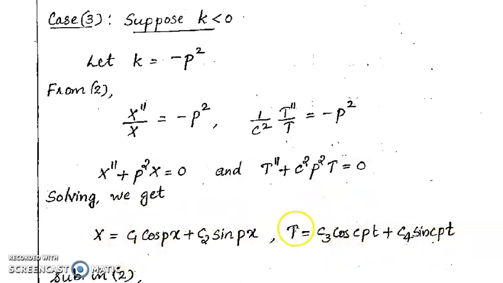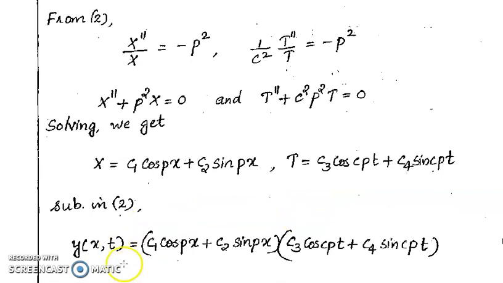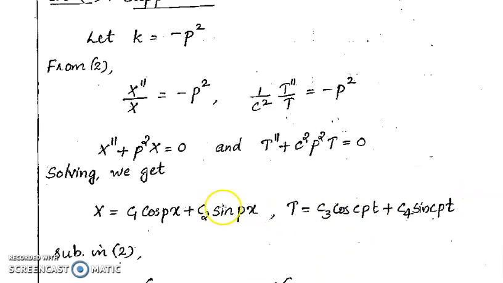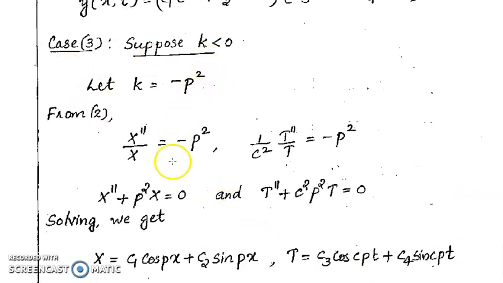Thus we get capital X and T. Then we can write y(x,t), the solution of the wave equation, equal to capital X into capital T, that is y equal to c1 cos px plus c2 sin px, into c3 cos cpt plus c4 sin cpt. So this is the solution in the third case, case negative.